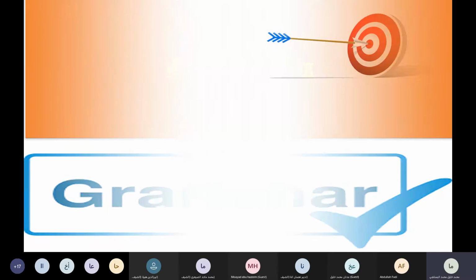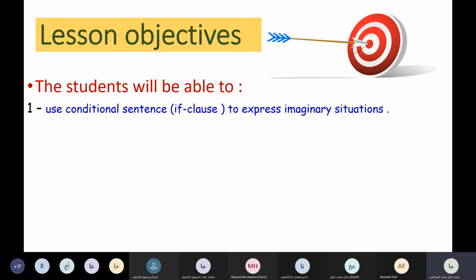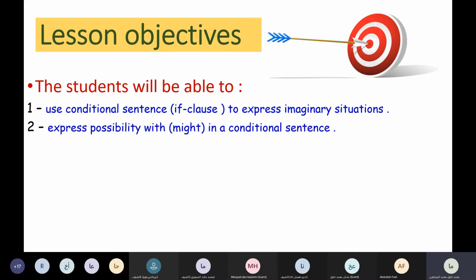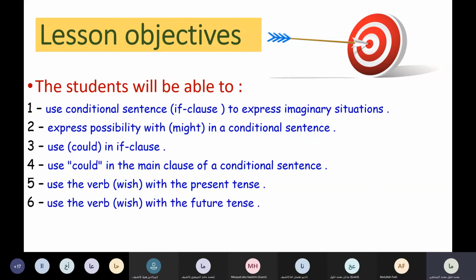Before we start, as usual, we have the lesson objectives. The students will be able to use the conditional sentences, if clause, to express imaginary situations. And they will be able to express possibility with might. Also, in conditional sentences, we will use could in the if clause, and could in the main clause. Then we will move to the next part of the grammar, which is about wish, using the verb wish with the present simple and future tense.